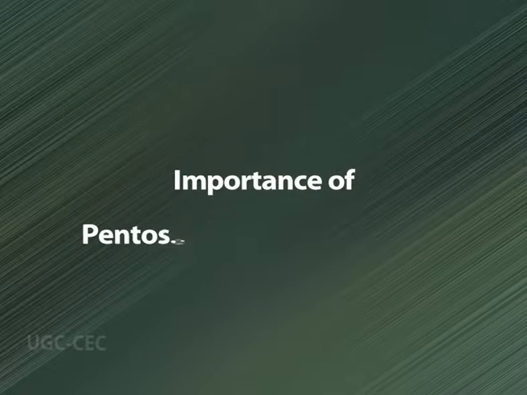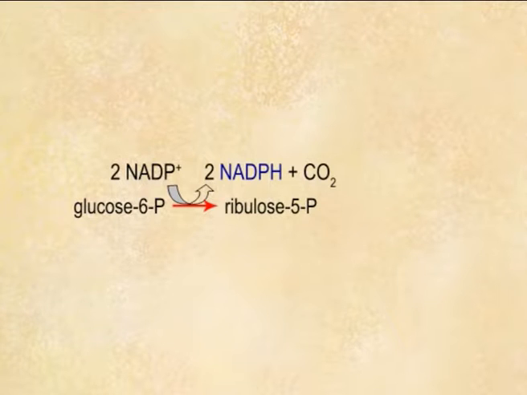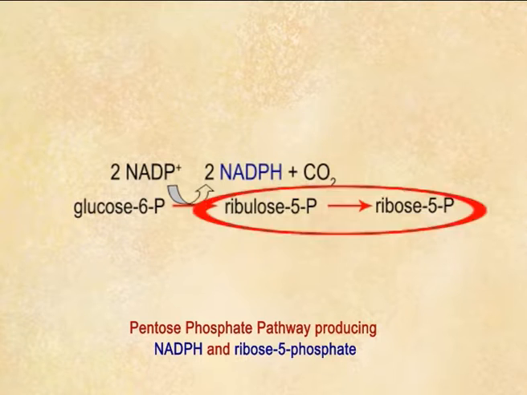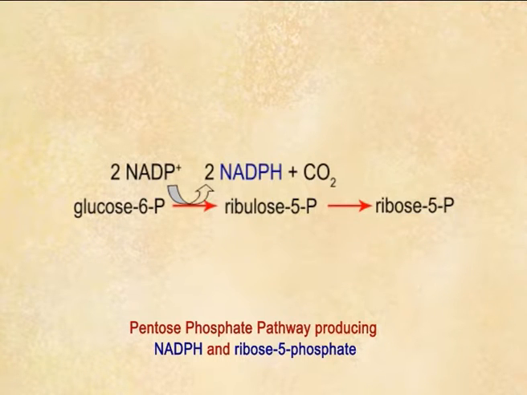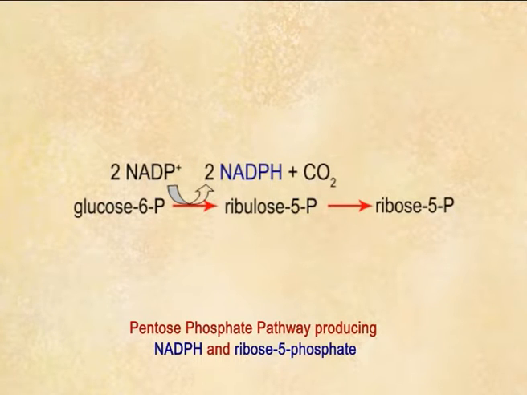Now, importance of the pentose phosphate pathway. The pentose phosphate pathway produces NADPH and ribose 5-phosphate. Ribulose 5-phosphate may be converted to ribose 5-phosphate, that's actually a substrate for synthesis of nucleotides, nucleic acids and some other coenzymes.